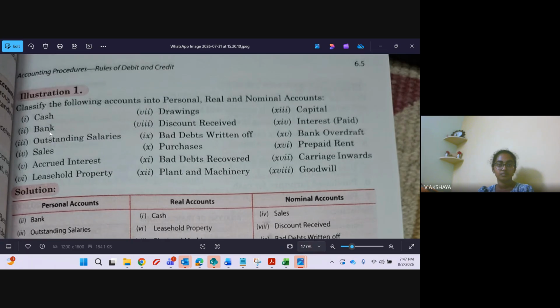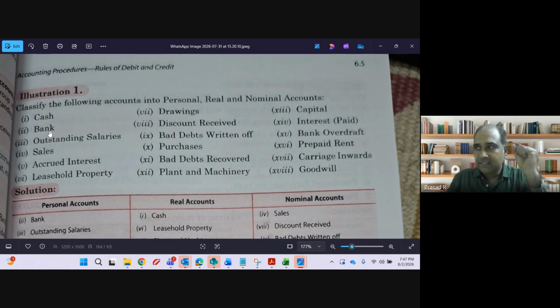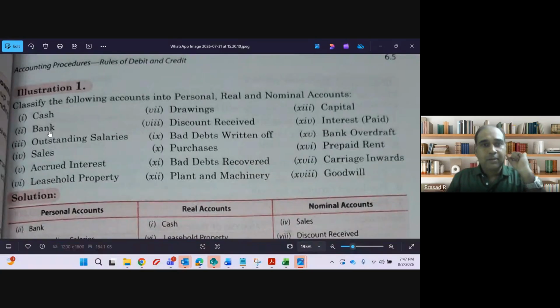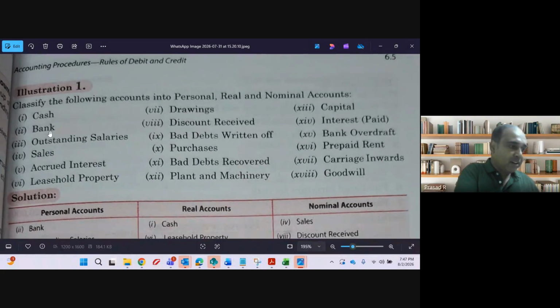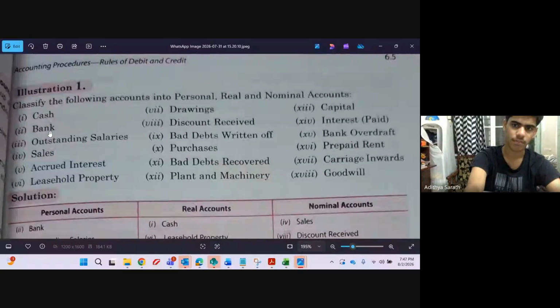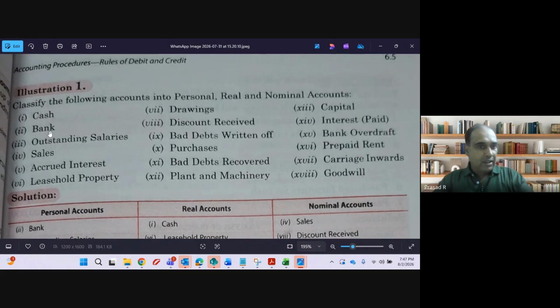There was a little doubt in your voice. Bank account is? Personal account, sir. Fantastic. Bank account is a personal account. Outstanding salary, guys. Outstanding salary will come under personal account. Fantastic. Sales. Nominal account, sir. Fantastic, guys. I see lesser voice today. I want more to participate.